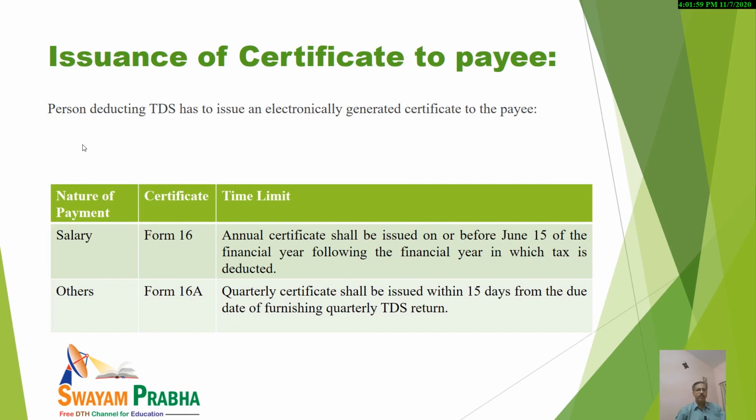Now, when salary is there, certificate form number 16 is given. And what is the time limit? The annual certificate shall be given on or before 15th of June of the financial year following the financial year in which tax is deducted. And for others, form number 16A is used, and for that, a quarterly certificate shall be issued within 15 days from the due date of furnishing the quarterly TDS return.